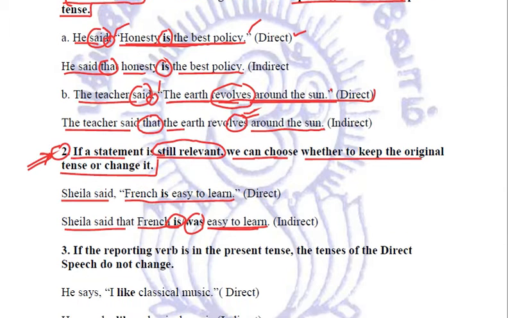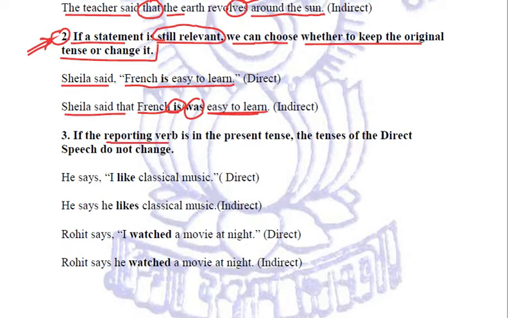Now, if the reporting verb is in the present tense, in that case, the tenses of the direct speech do not change. For example, he says, I like classical music. Now here we have the reporting verb says, which is in present tense. So this is the very first thing that you need to observe in a sentence while you are doing direct indirect, that you need to observe what is the tense of the reporting verb.